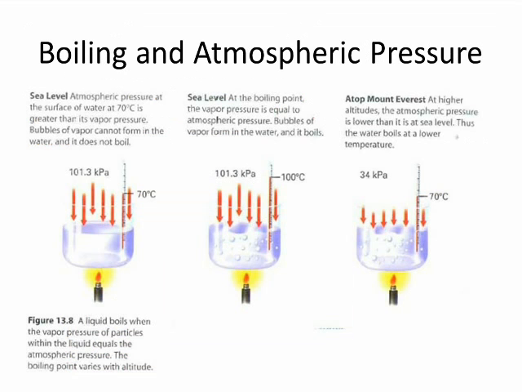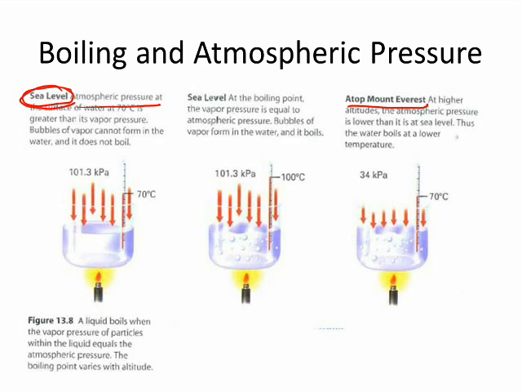Let's look at boiling according to how much atmospheric pressure is out there. At sea level, we have the most atmospheric pressure, what we talked about at the beginning. At the top of Mount Everest, there's less atmospheric pressure because there's less atmosphere pushing down on you.